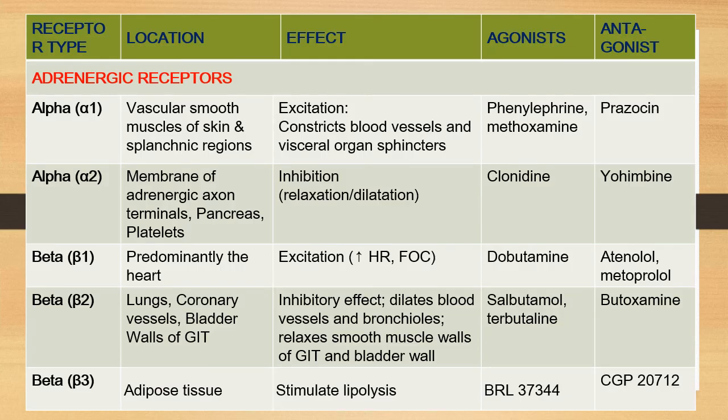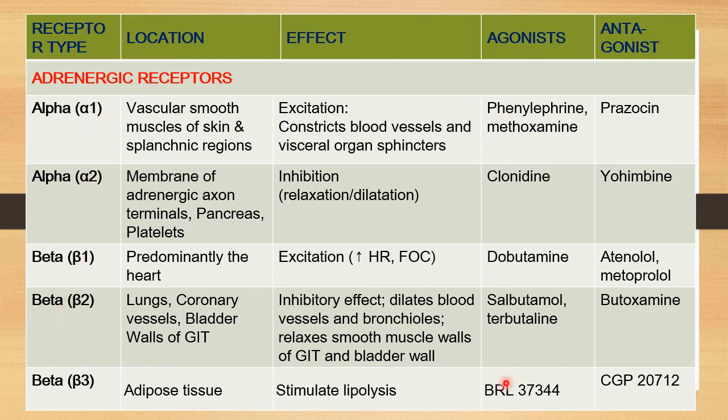Now this table shows the various drugs whose action is either mimicking that of the sympathetic stimulation, or having the opposite effect to that of the sympathetic stimulation, that means they are blocking the sympathetic stimulation. You can see here there are various adrenergic receptors that you know: alpha 1, alpha 2, beta 1, beta 2, and beta 3.